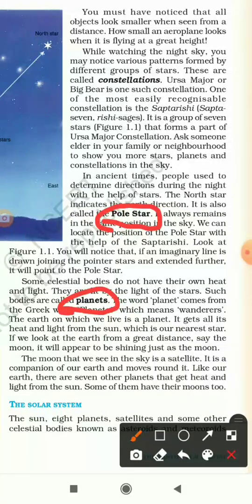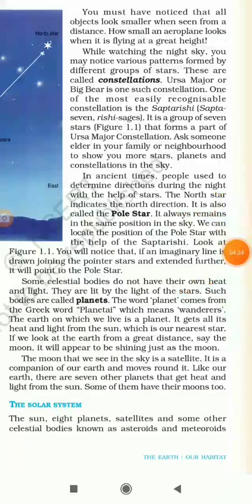Now coming to the planets. What are planets? Planets are the celestial bodies which do not have their own heat or light. For example, the earth. Earth is the planet we live on, and it receives light and heat from the sun. The sun is the nearest star to the earth. As we have noticed, during the night time, when the earth is not facing the sun, it becomes very dark and cold. Another important quality of planets is that they move around the sun.